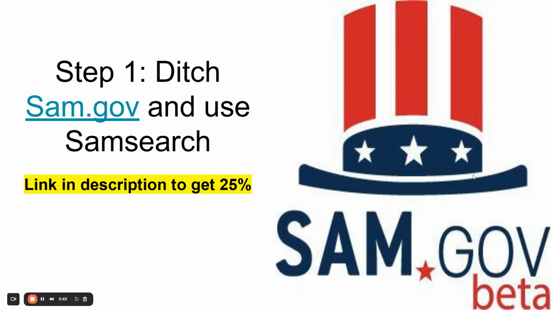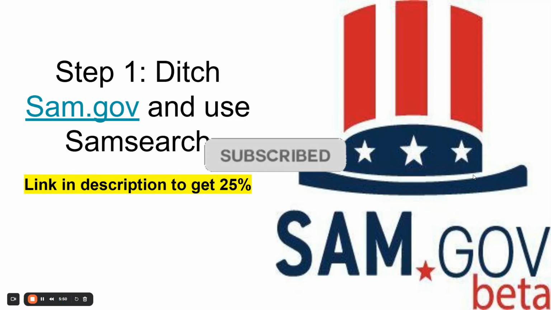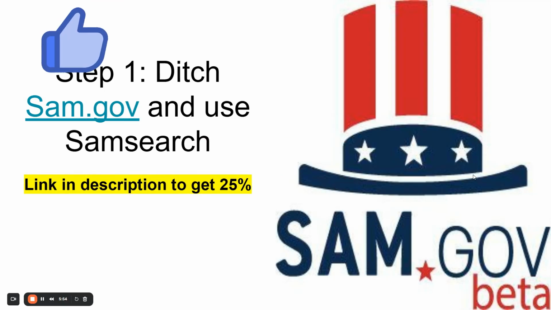So we use Sam Search to search for contracts. We use Sam Search to find subcontractors at times. We could even use Sam Search to write proposals, but the search feature within Sam Search has the ability to allow you to find more contracts than the person who is using Sam.gov. So step one is really to ditch Sam.gov.